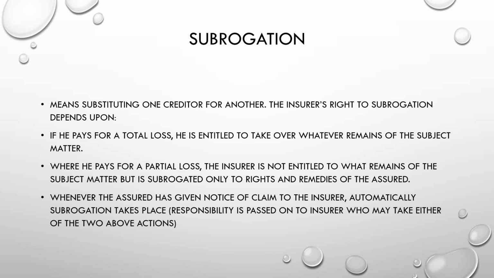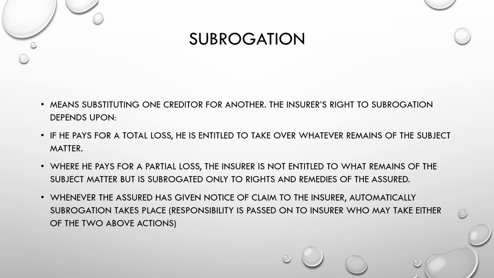Here the insurer's right to subrogation depends upon, so when we talk about insurer, it could be the ship owner or the charterer, and their right to subrogation, that is their right to substitute one creditor for another, depends upon if the owner pays for a total loss, then he is entitled to take over whatever remains of the subject matter. So the subject matter here is the ship, the vessel, of course. So if the owner is paying for a total loss, then the owner can take over whatever remains of the subject matter. It could be the owner, or it could also be the hull and hull insurers. Or if the hull insurers are paying for a total loss to the owner, then the hull insurers can take over whatever remains of the vessel.